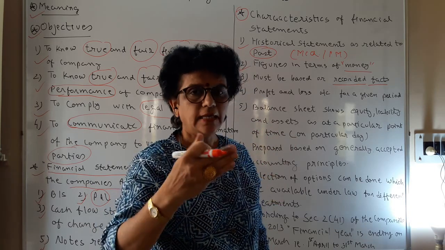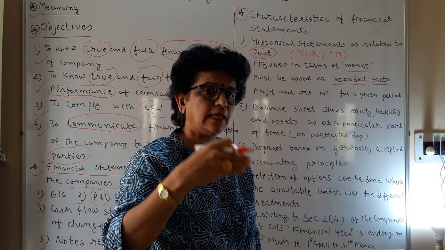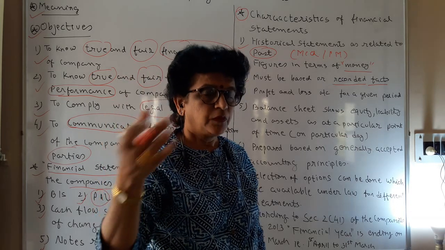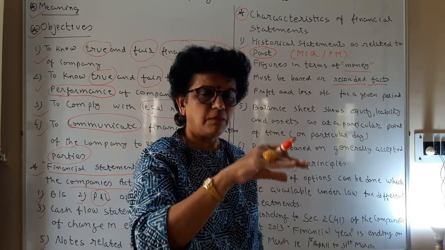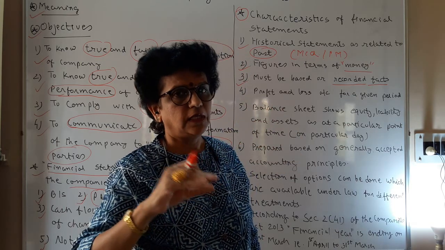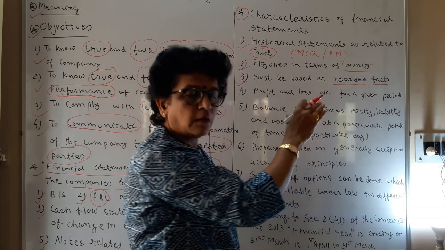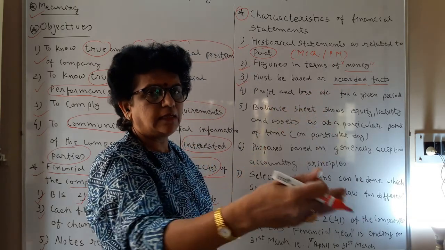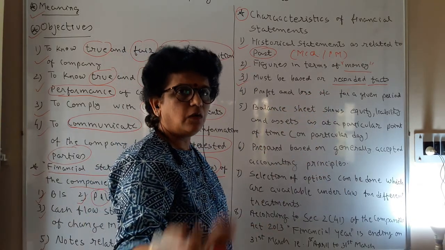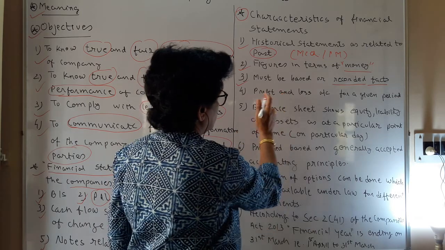You cannot write anything on your own as it comes to your mind. Your personal opinions and bias should not reflect in the financial statement. You have to have a basic record. Based on that, every entry data is allowed to enter in the financial statement.